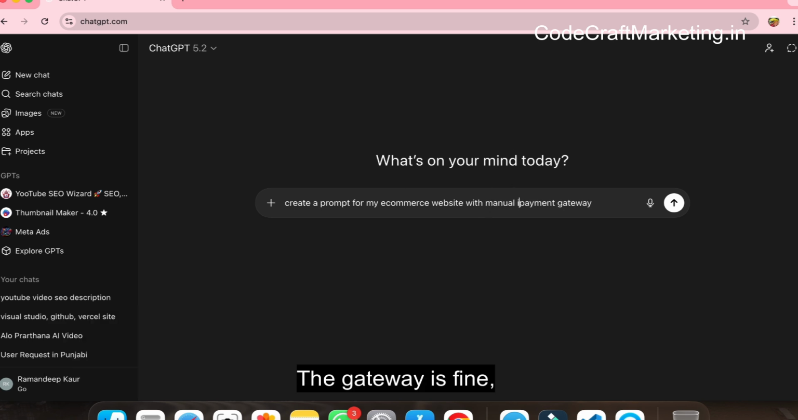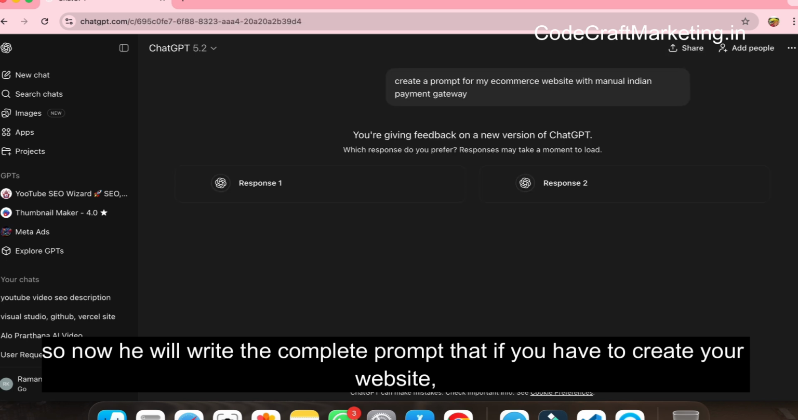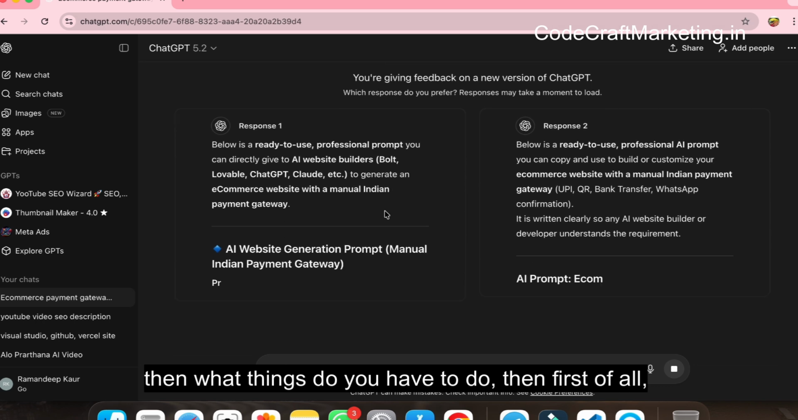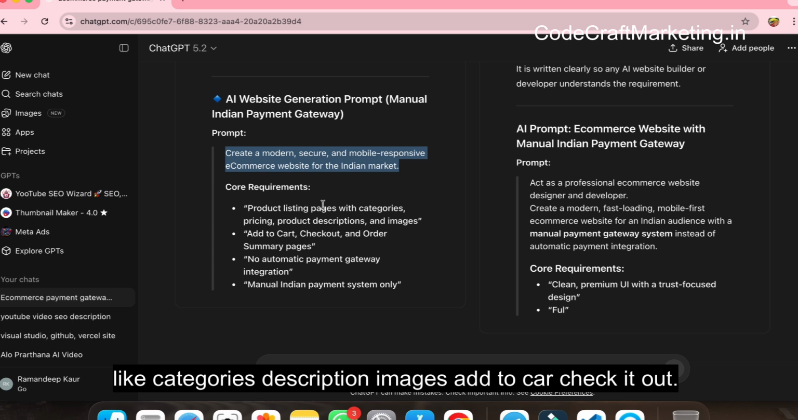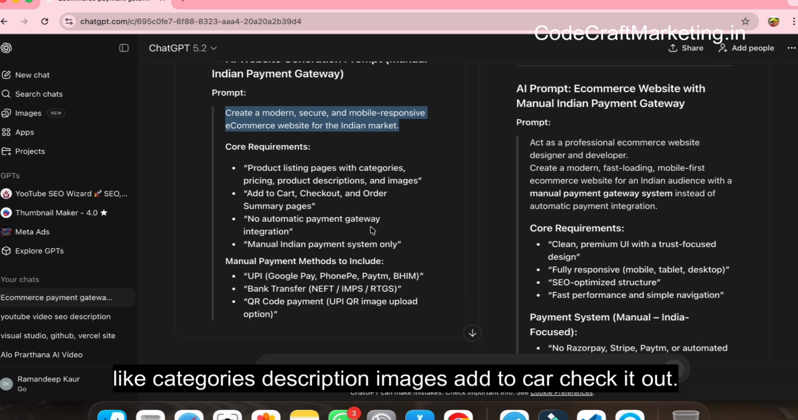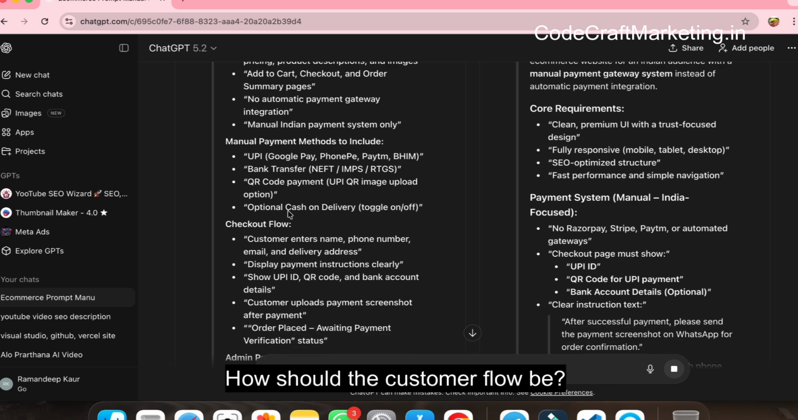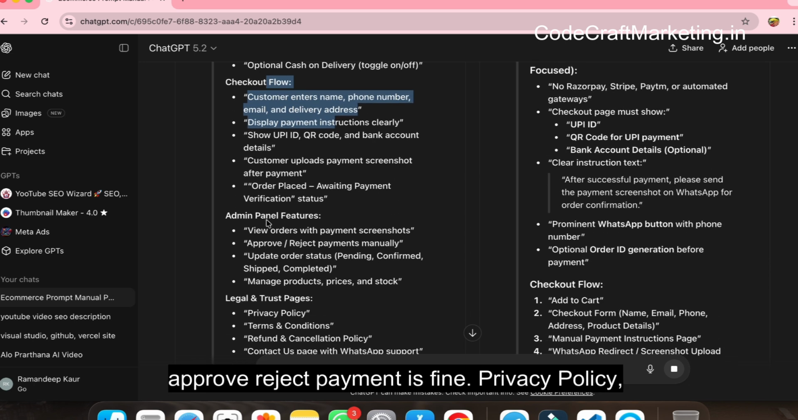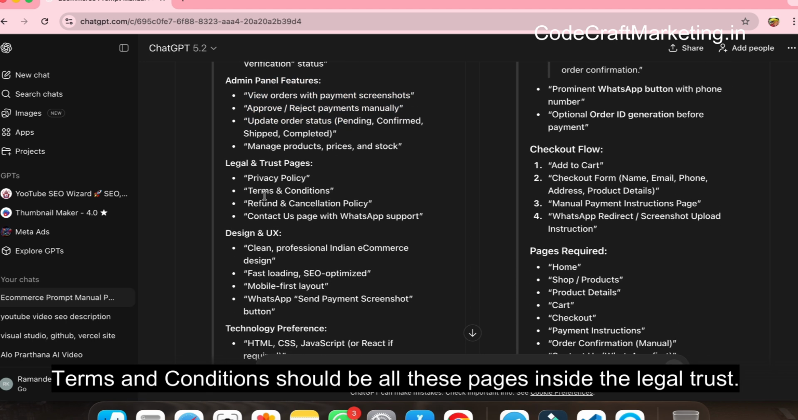The gateway is fine. So now it will write the complete prompt, that if you have to create your website, then what things do you have to do? First of all, a modern core like categories, description, images, add to cart, checkout. Okay, the manual payment gateway got done. How should the customer flow be? Well, the admin panel should have the feature to approve or reject payment. Privacy policy, terms and conditions should be all these pages inside the legal trust.